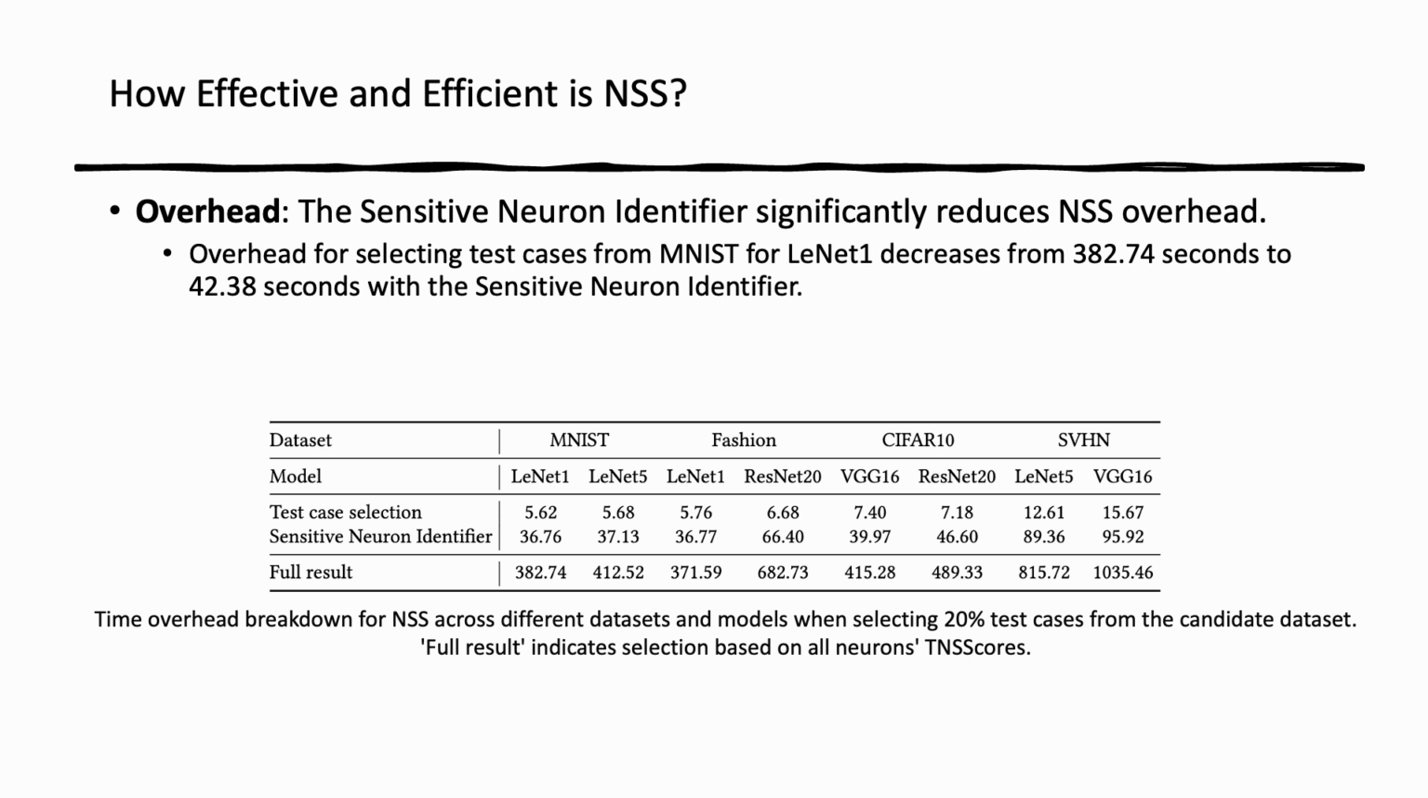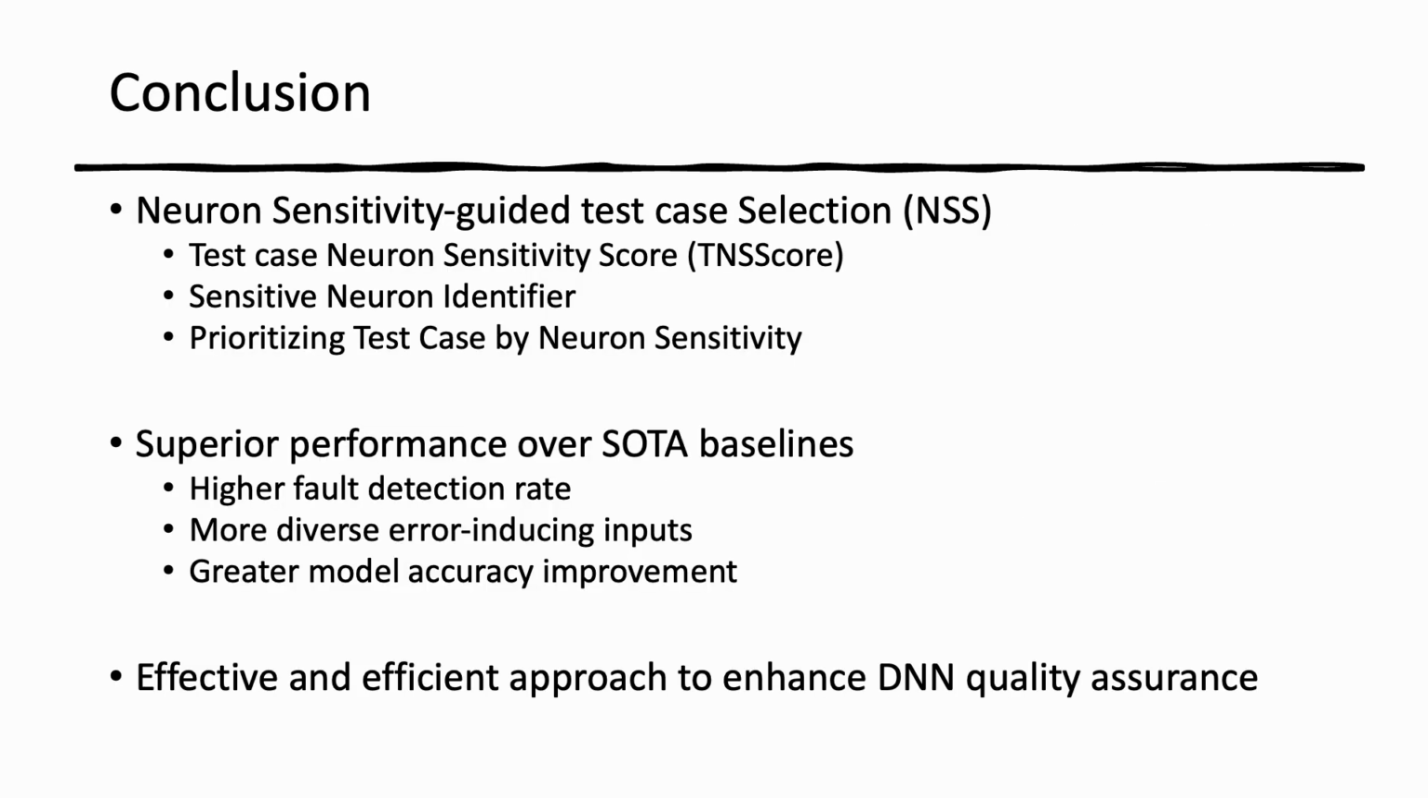The sensitive neuron identifier enables NSS to be much more efficient by reducing the number of neurons used in the TNSS score calculations. For example, on MNIST with LeNet1, using the sensitive neuron identifier decreases the runtime from 382.74 seconds to just 42.38 seconds. In summary, we propose NSS, a novel approach to efficiently select the most valuable test cases for DNN testing and retraining.